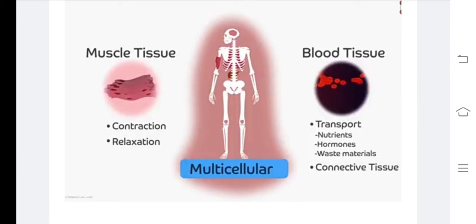Very important point to be noticed: all multicellular organisms have tissues in their body. They are placed in particular places and carry out specific functions. This is called division of labor.